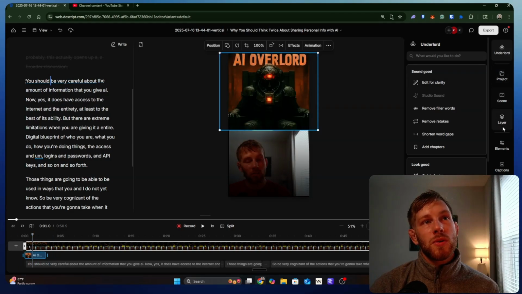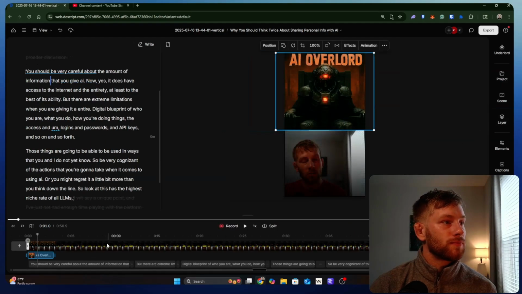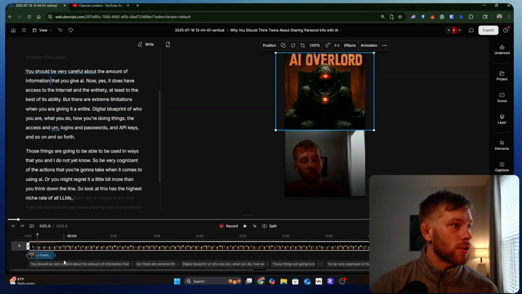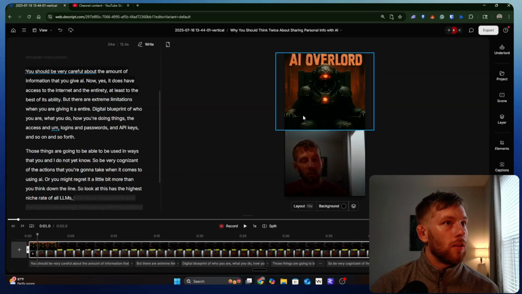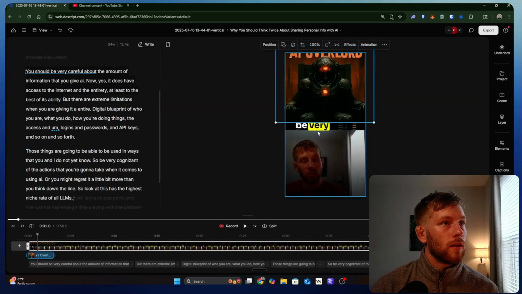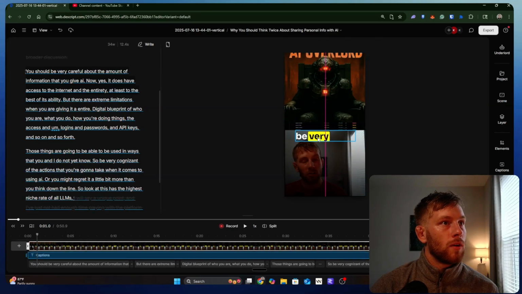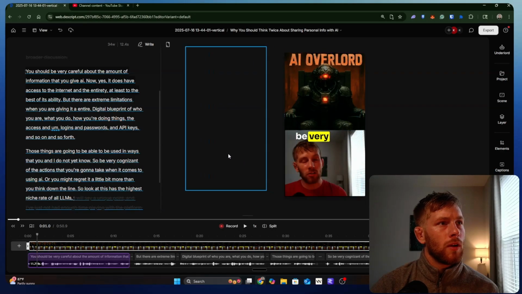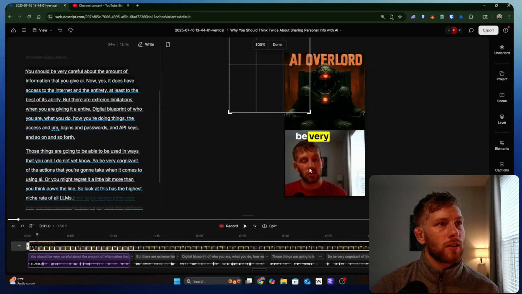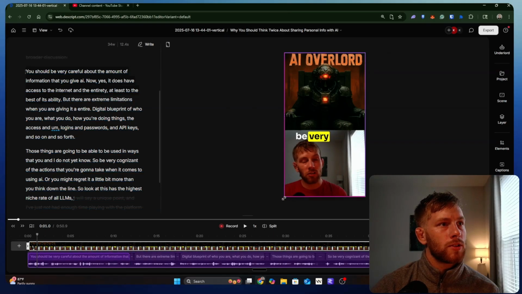What we are going to do is go in here to layers and make sure this is going to be viewable. And you see here off to the center, we want to increase this size very slightly.